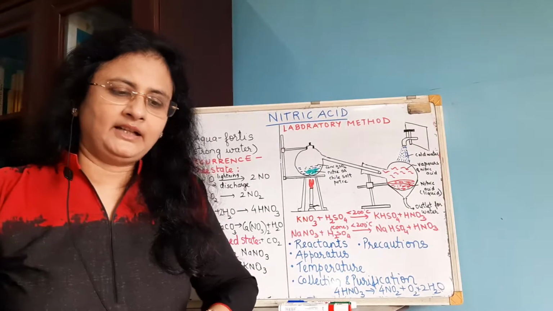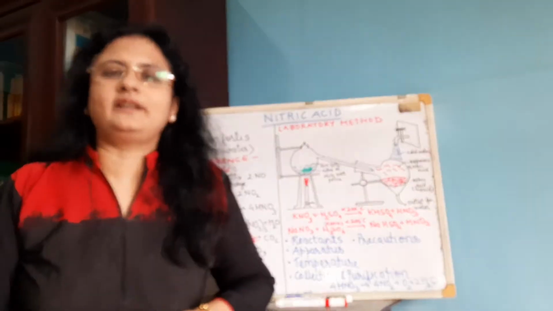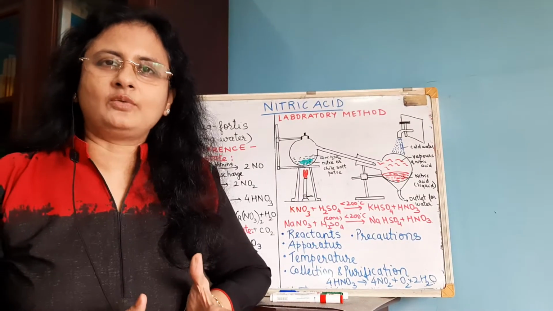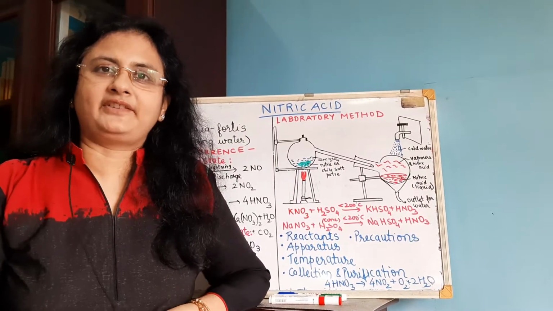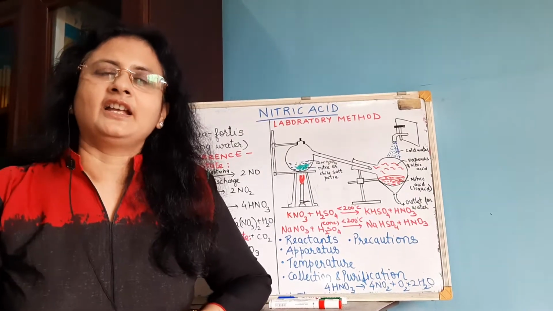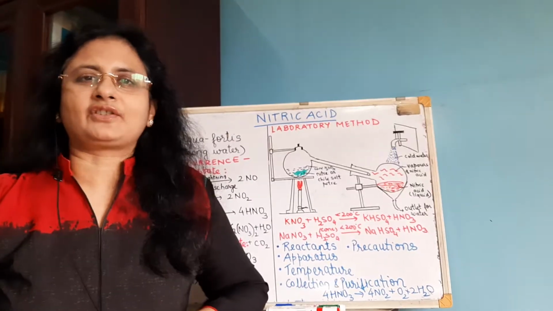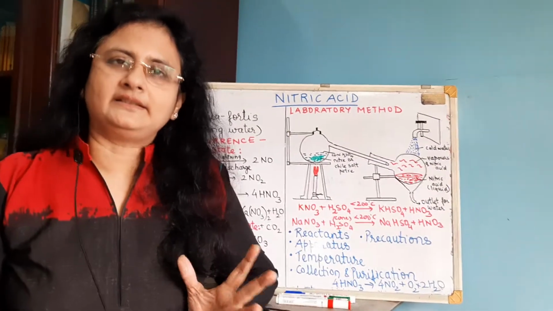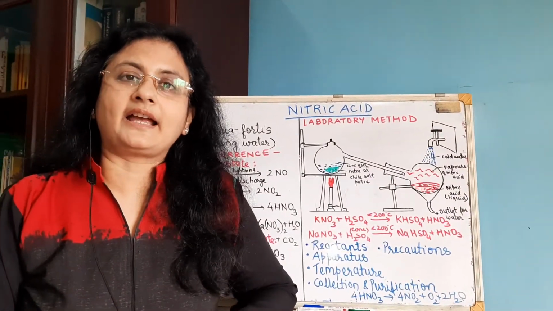Now nitric acid was earlier called aqua fortis. Aqua fortis meaning strong water. That is the common name of nitric acid, because it had a highly corrosive action on most of the metals as well as silver. So because of that, nitric acid is called aqua fortis.